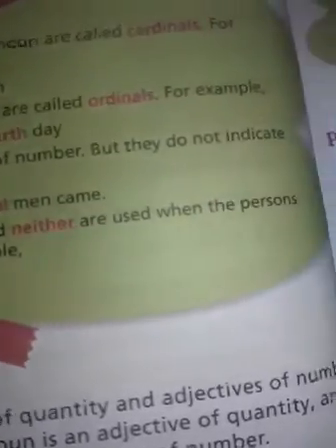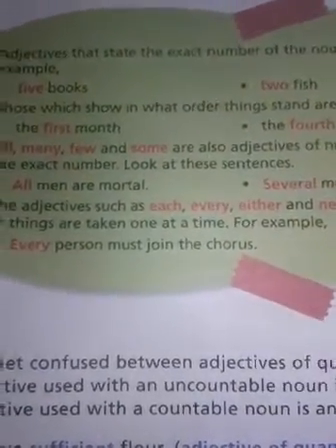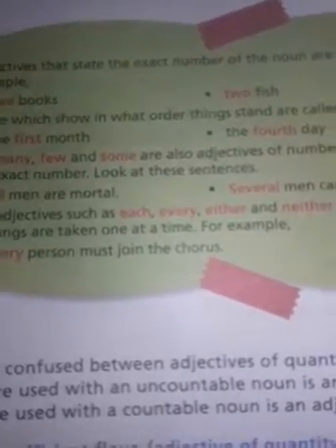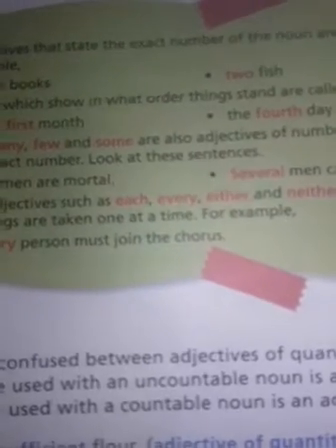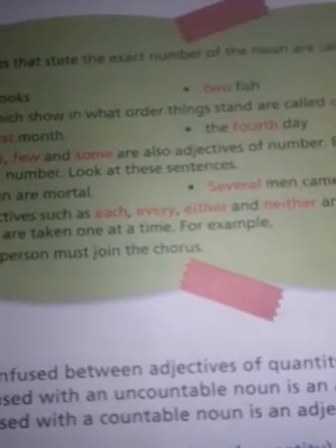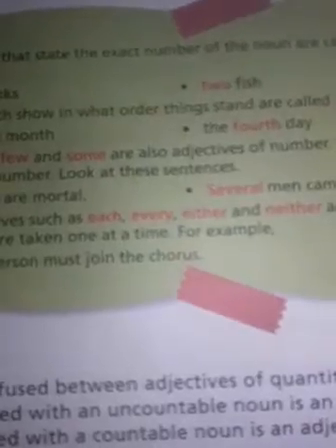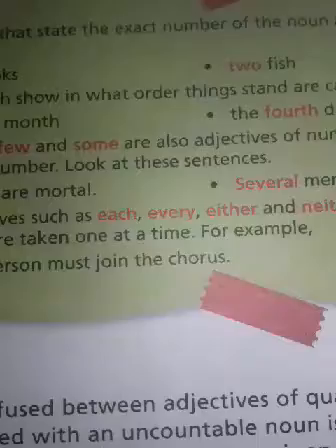The adjectives such as each, every, either, and neither are used when the persons or things are taken one at a time. It means if there are 10 persons in total out there, for those 10 persons we can use each. And if 100 people are out there, we can give them a new name, and that will be every. Every person must join the chorus.